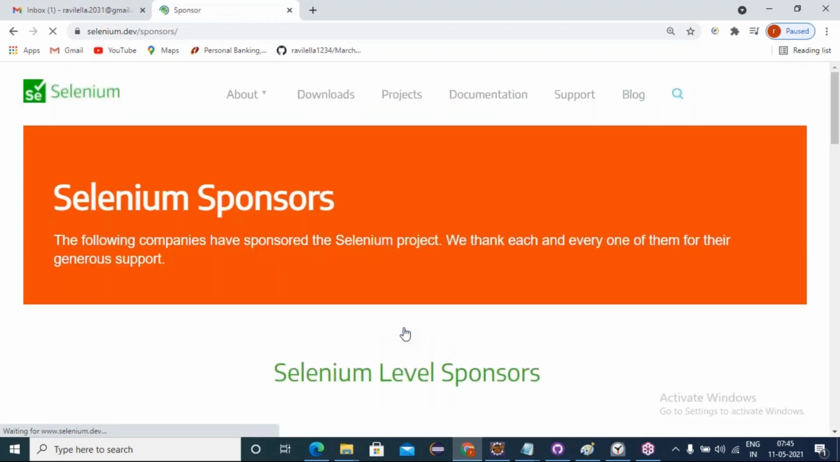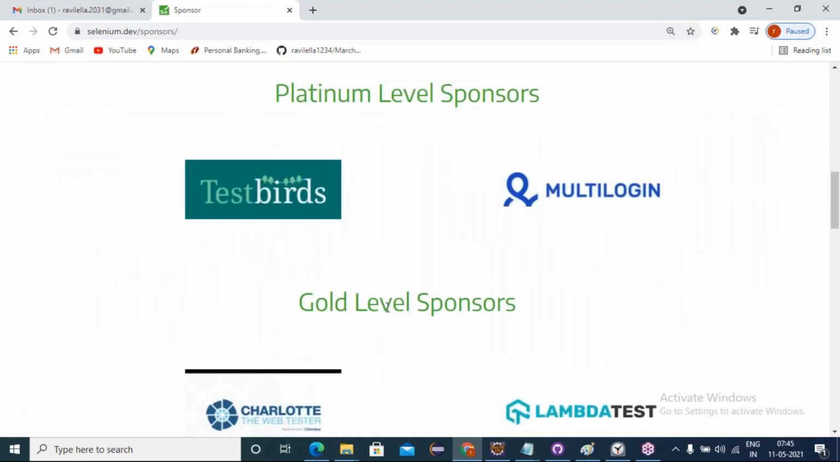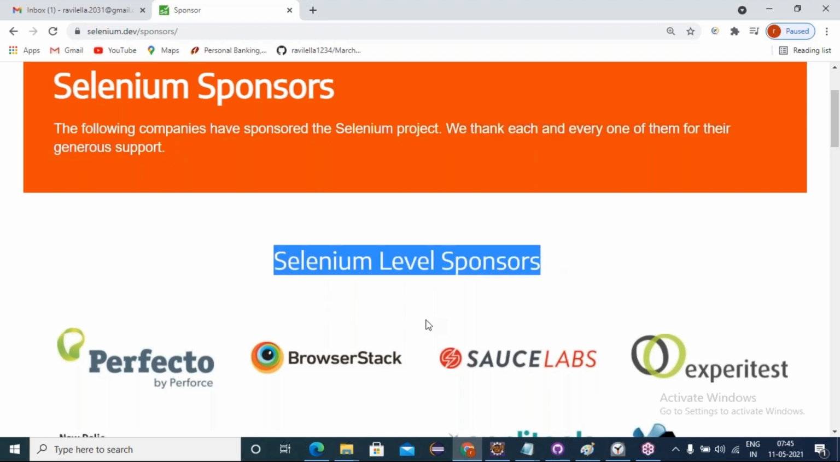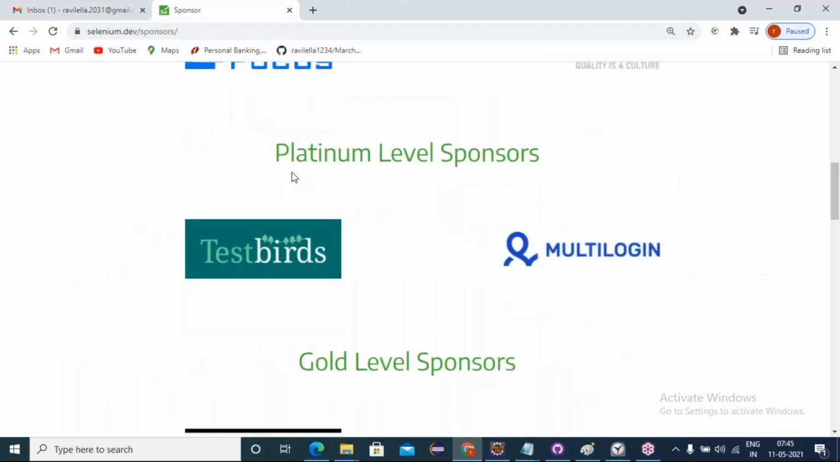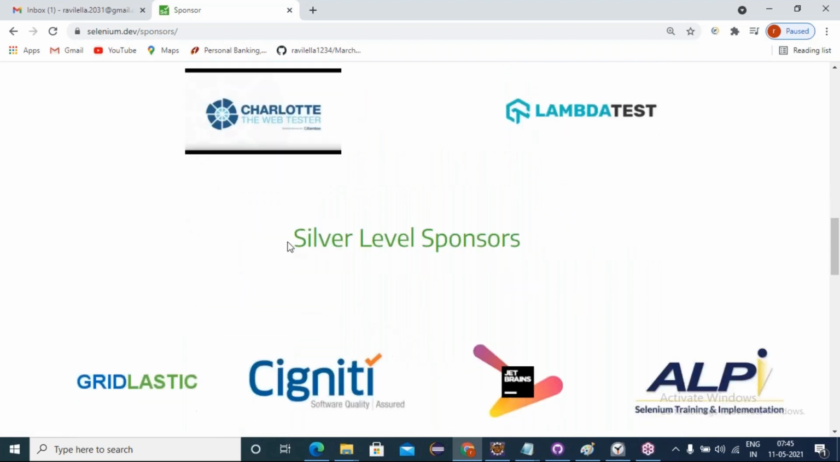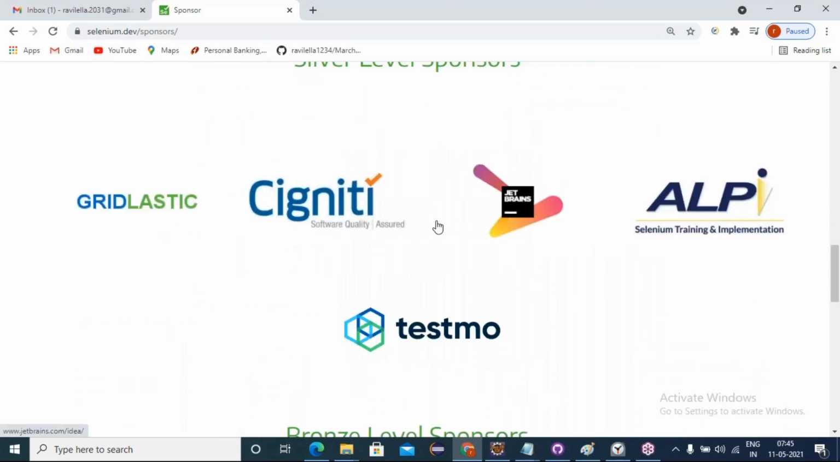See, learn more. If I click it, the following companies have sponsored the Selenium project. We thank each and every one of them for their generous support. So these are the support levels: Selenium level sponsors, platinum level sponsors, gold level sponsors, and silver level sponsors. Signity and JetBrains are right here.